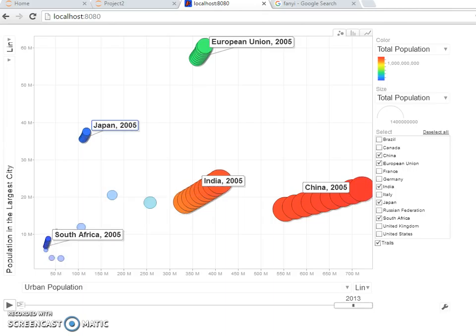For the European Union, Japan, and South Africa, the urban population increase ratio is lower than the population increase ratio in the largest city. But for India and China, the urban population increase ratio is faster than the population increase ratio in the largest city.